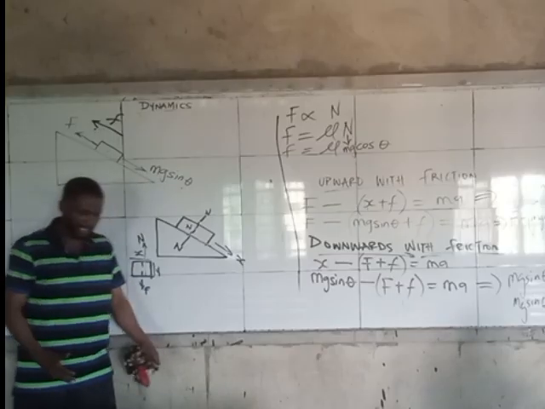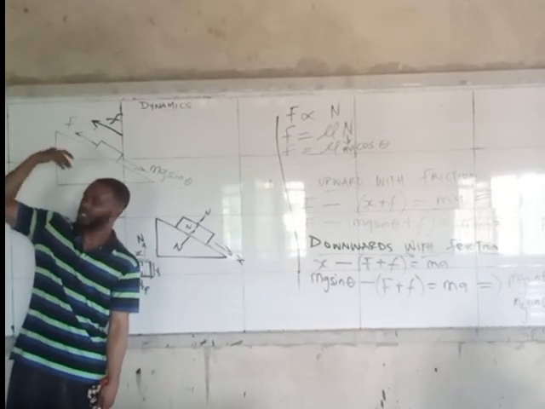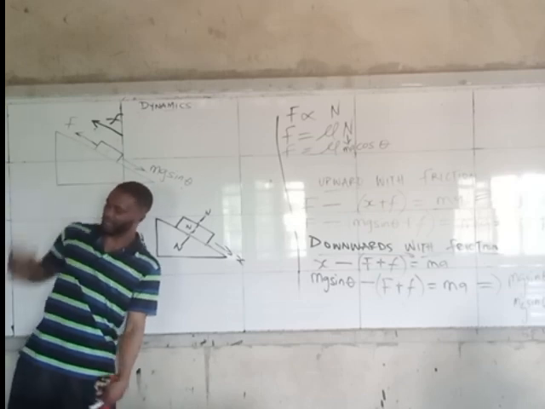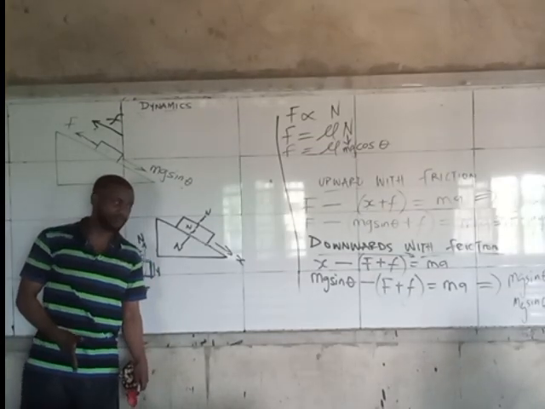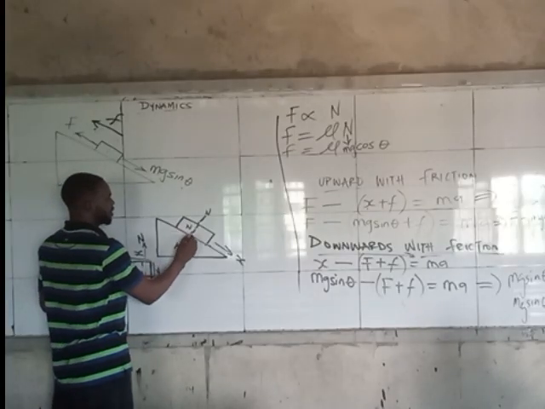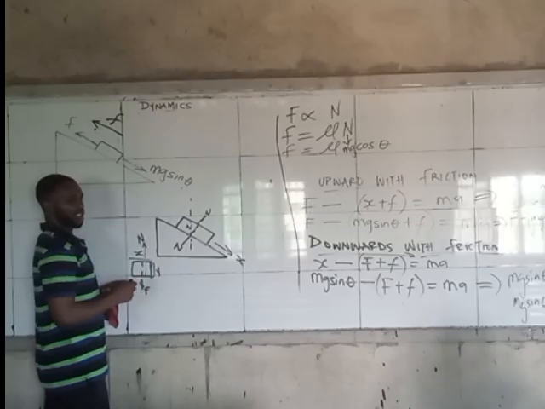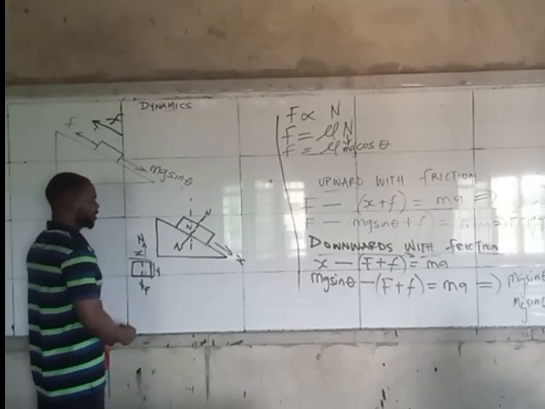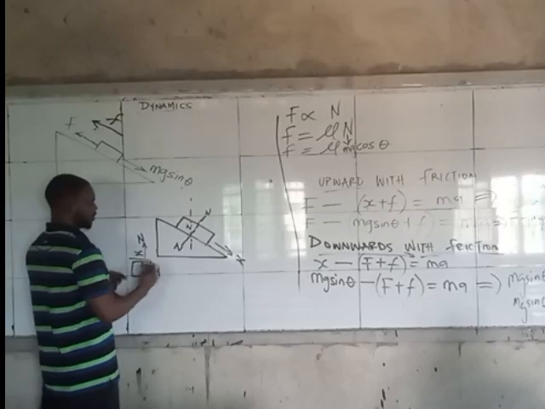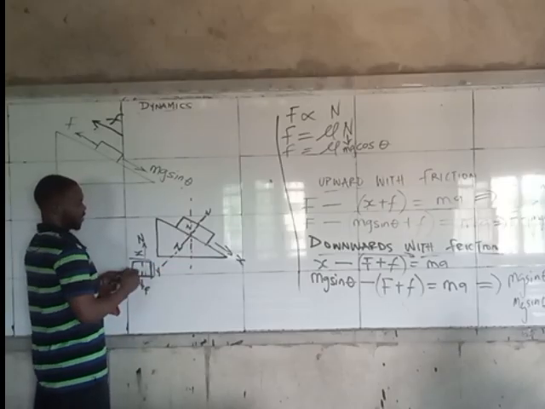The minute I am standing like this, my weight is going this way. If you place me like this, the weight of my body will now come and find the direction straight down. That is why it will change, trying to bring me down. So as this thing is like this, the weight will still go down straight. It's not taking any angle. It's still straight. And if that is the case, as I've done this, let's say this is the weight. Let's say this is the normal reaction I've gone through.